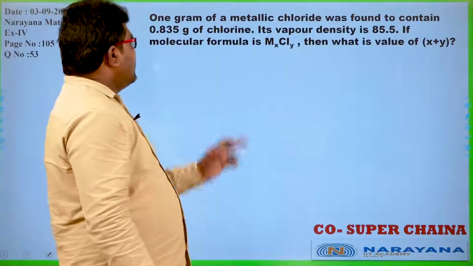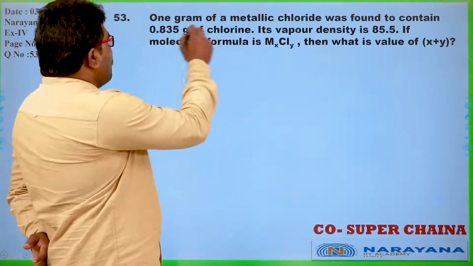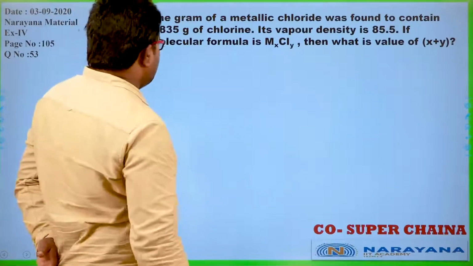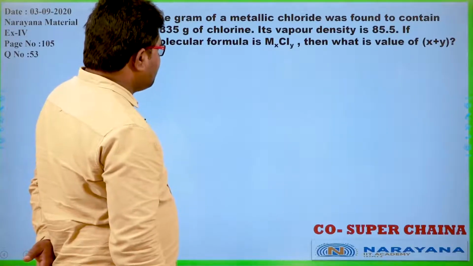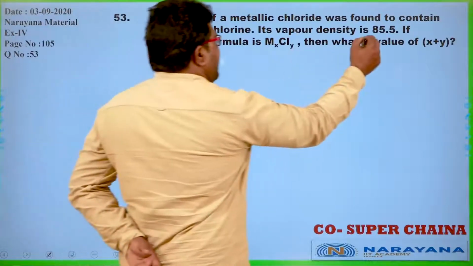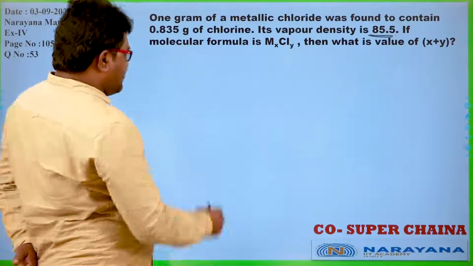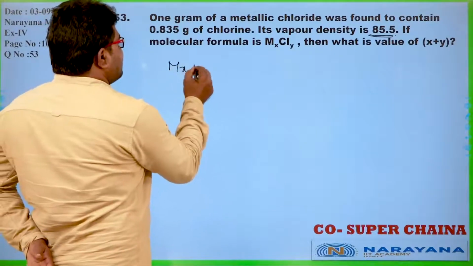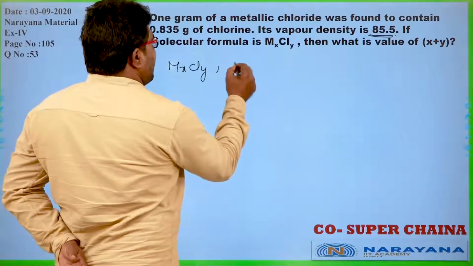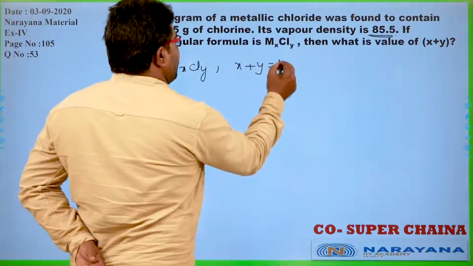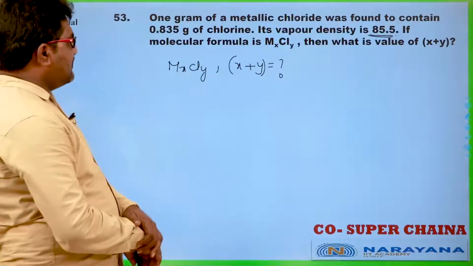1 gram of a metallic chloride was found to contain 0.835 grams of chlorine, and the vapor density is also given. If the molecular formula is MxCly, we have to find what is x plus y. So, 1 gram of metallic chloride is found to contain...